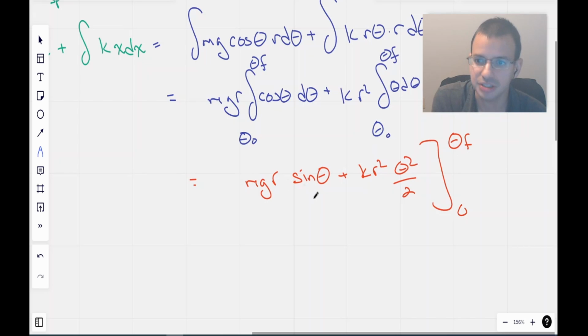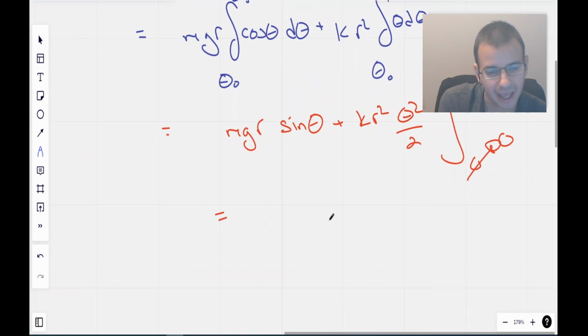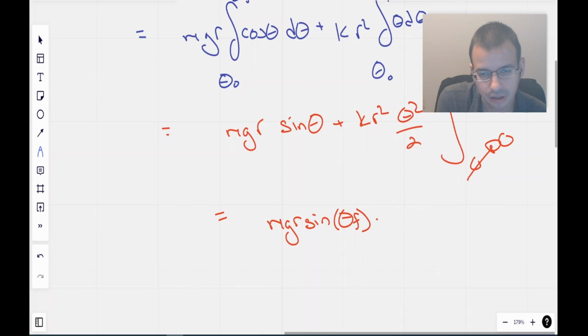When we plug 0 in here, sine of 0 is 0, theta squared of 0 is still 0. And so this part doesn't matter. We just plug in theta final. So we're going to have mgr sine of theta final plus kr squared theta final squared over 2.